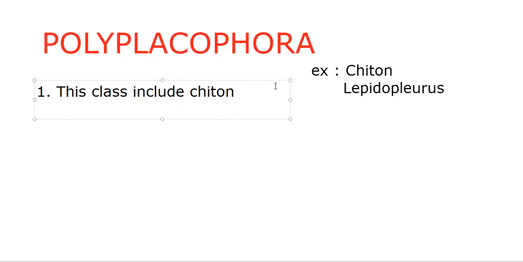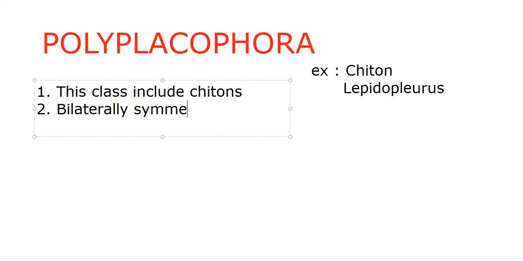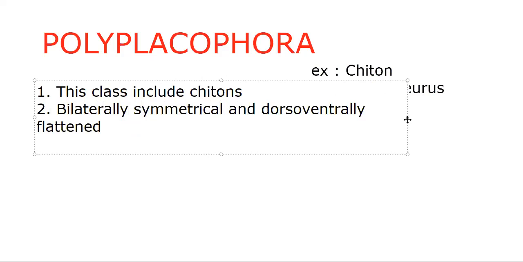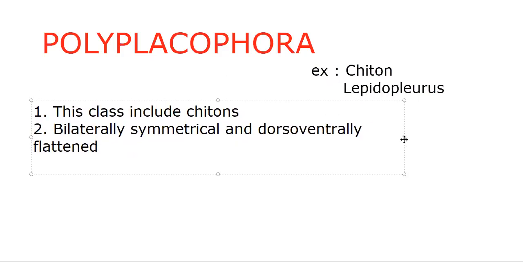They are bilaterally symmetrical animals and dorsoventrally flattened. That means they are compressed from the dorsal and ventral sides, bilaterally symmetrical with a dorsoventrally flattened condition.